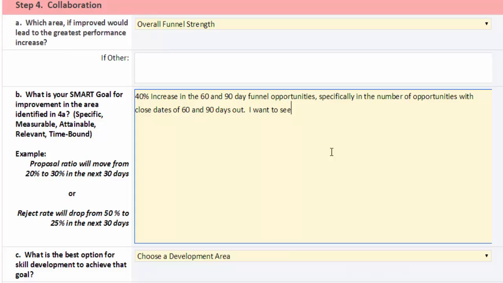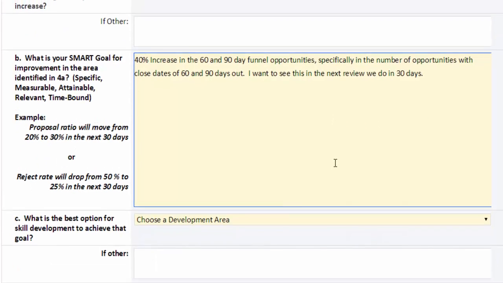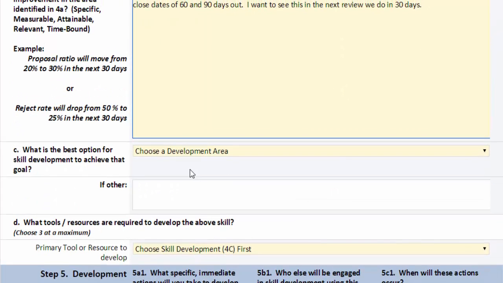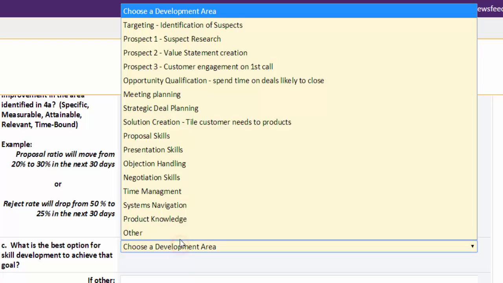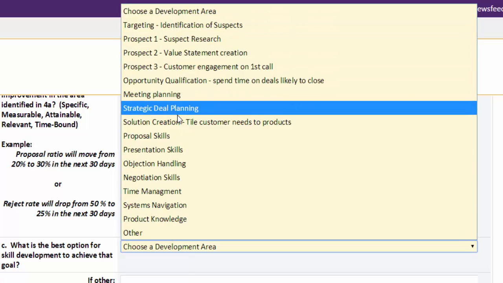I want to see this in the next review we do in 30 days. So now the question is, what's the best option for you to develop that? We've said we need an increase in overall funnel. Okay, how are we going to do that? So you're going to choose a development area.